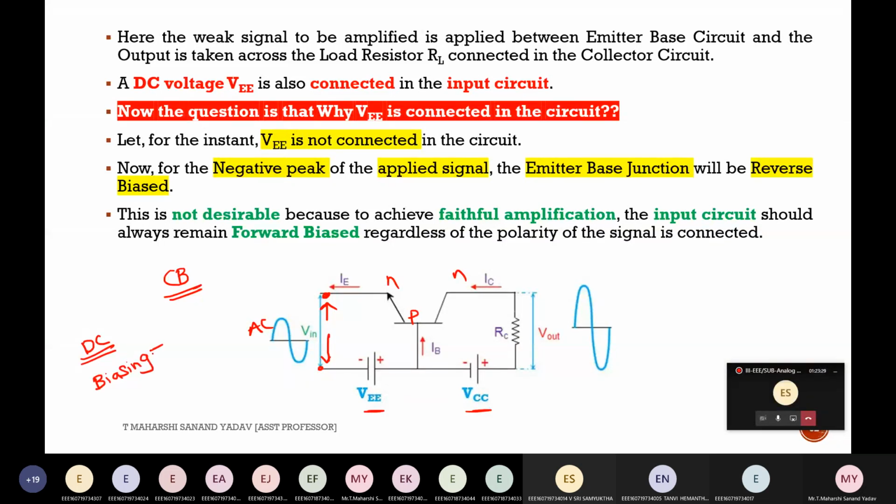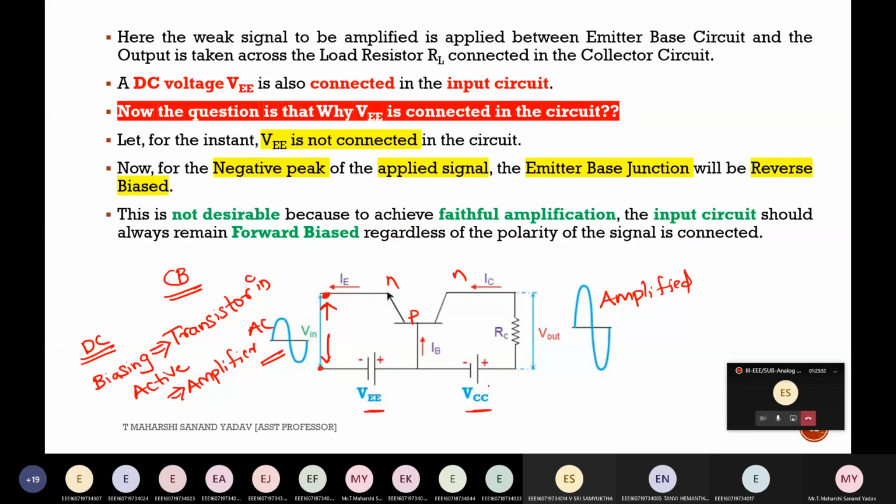Why should I bias? In order to operate transistor in active mode so that it will function as an amplifier. Once it is functioning as an amplifier, next I can give directly input which is AC in nature so that I'll get amplified form of output.